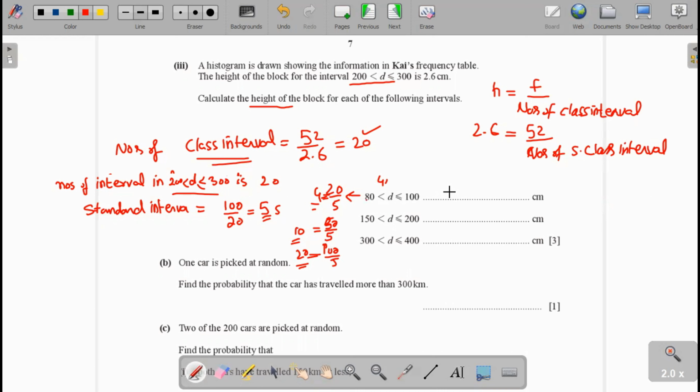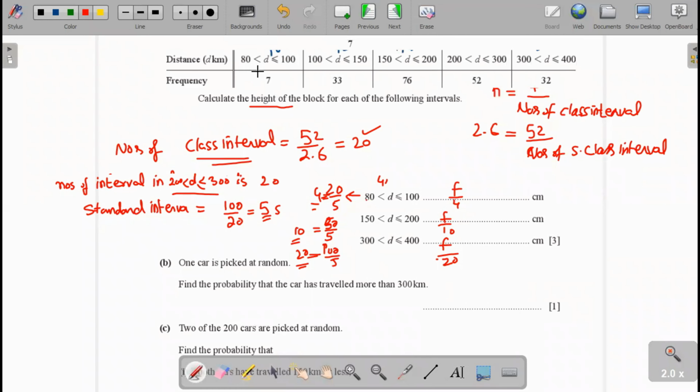Now to find the height, we divide the frequency by 4, the frequency by 10, and the frequency by 20.